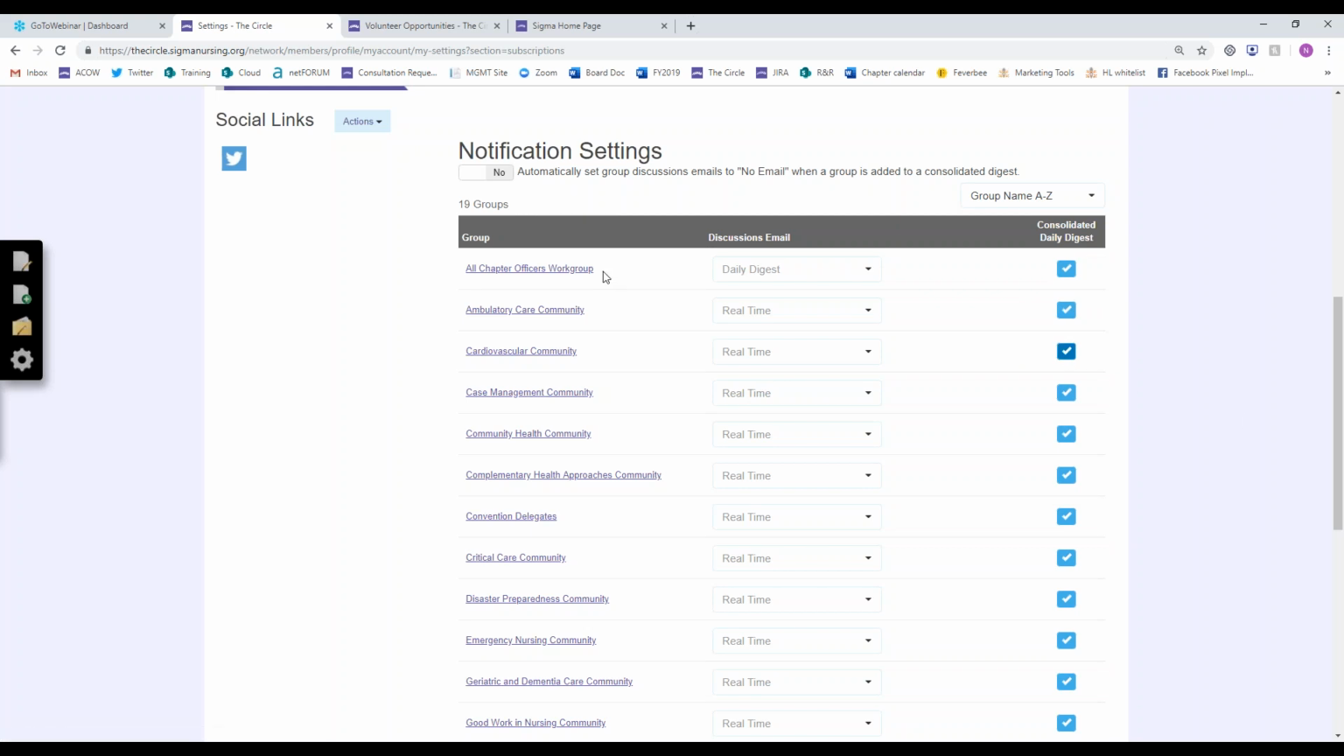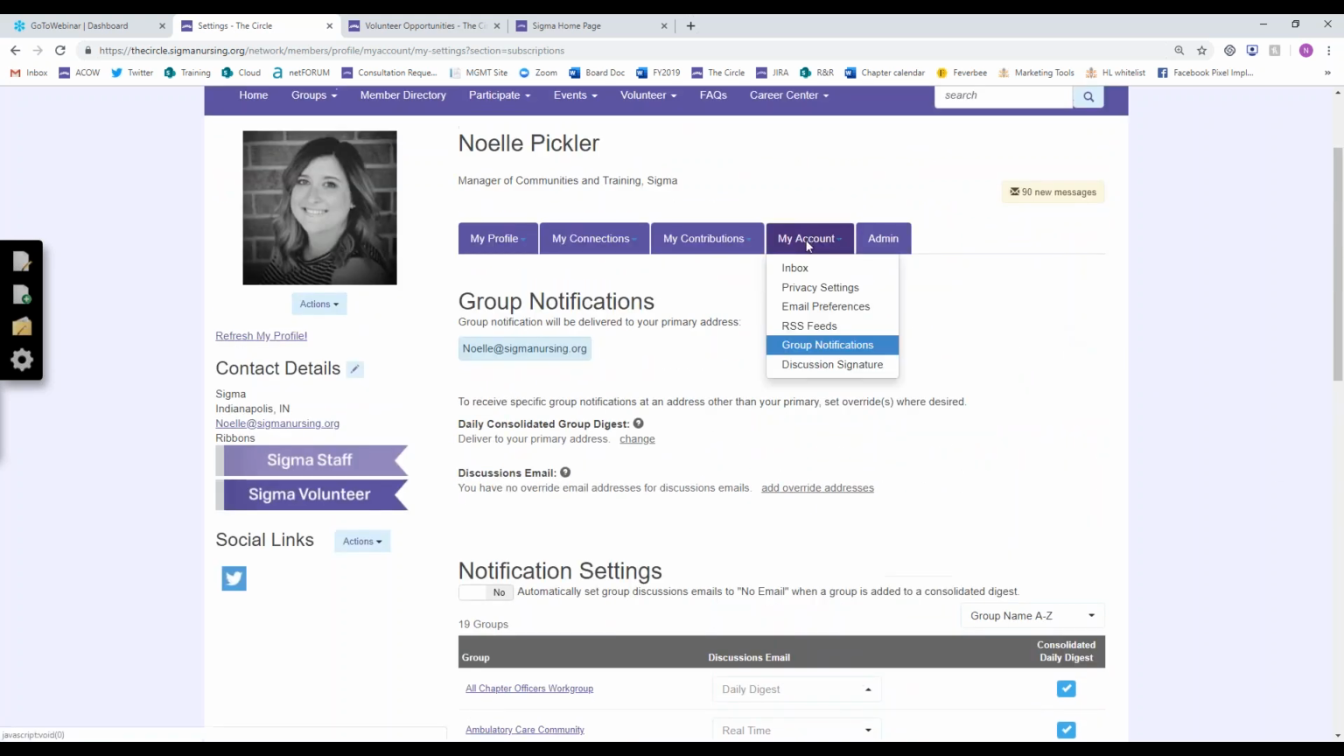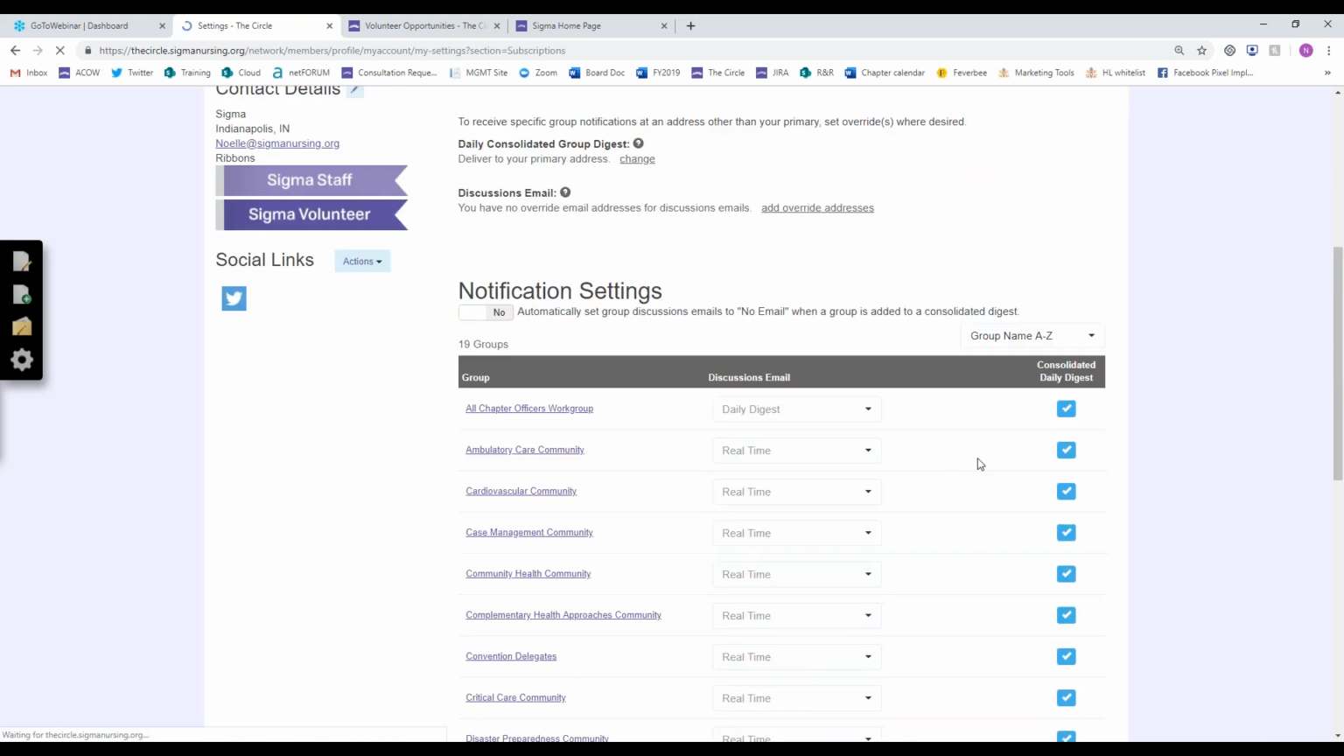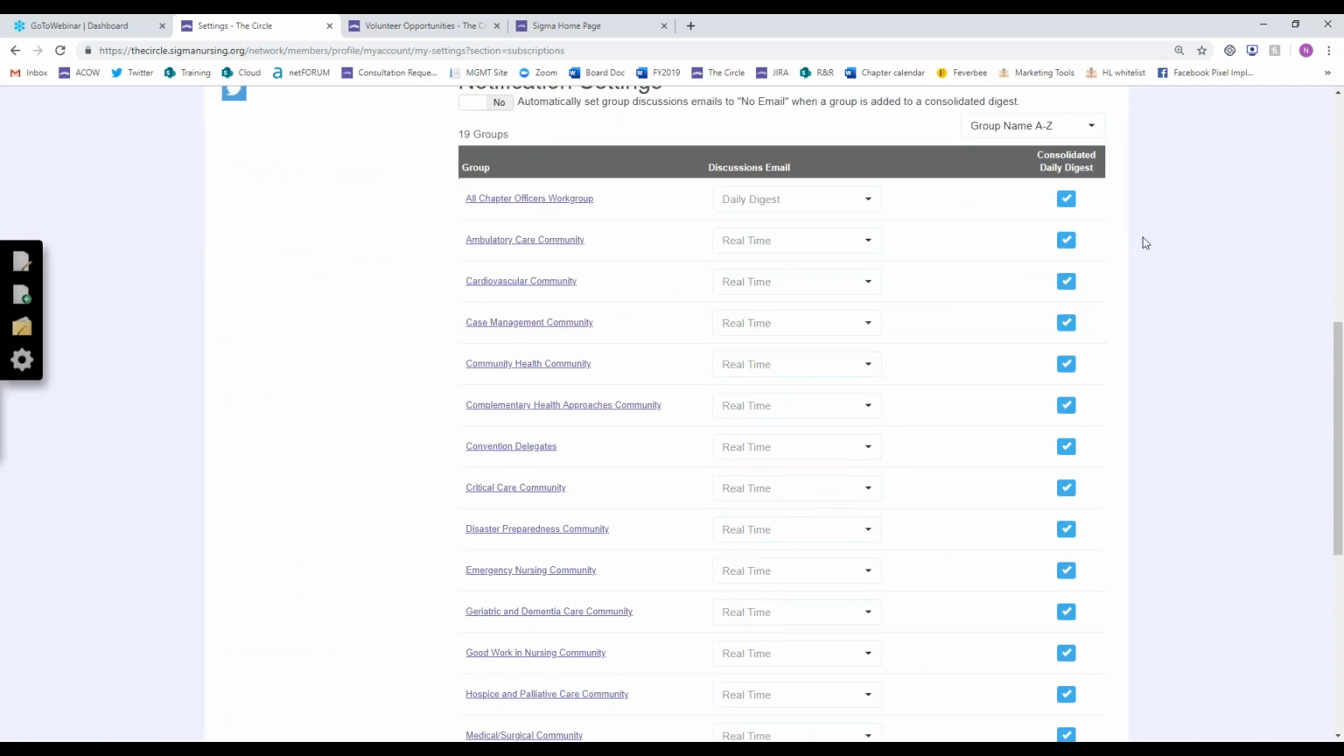So rather than sending you a daily digest for each of your communities, it will send you one email, one consolidated digest with all of the conversations from all of your communities from the day before. So I really like that option, especially since I'm in lots of communities, because I know that I'm only going to get one email per day and it's going to have every conversation that I've subscribed to. So nothing irrelevant, all things that I want to receive, but it's just the one email. So I do encourage you again to come in here to My Account, Group Notifications, and then pull in anything into this consolidated daily digest that you don't want to get a separate email for.